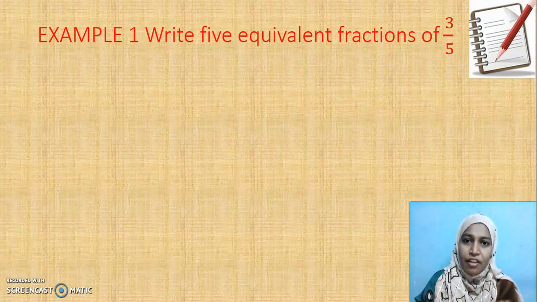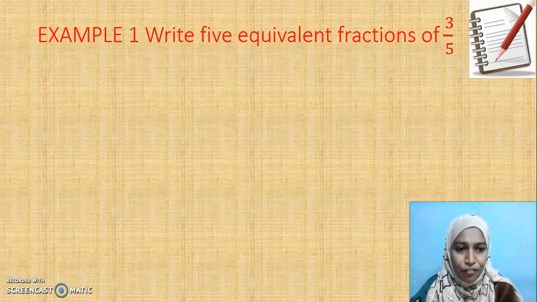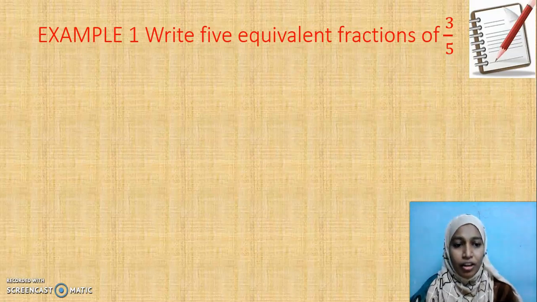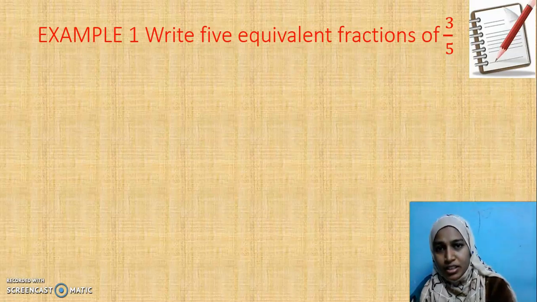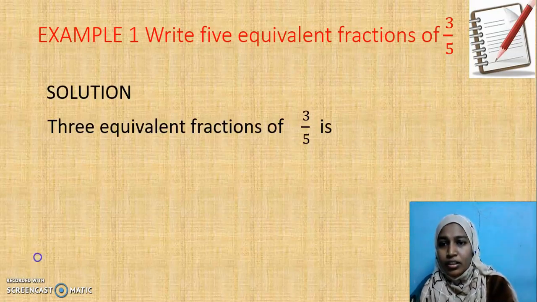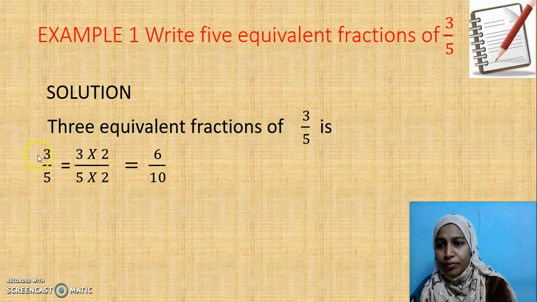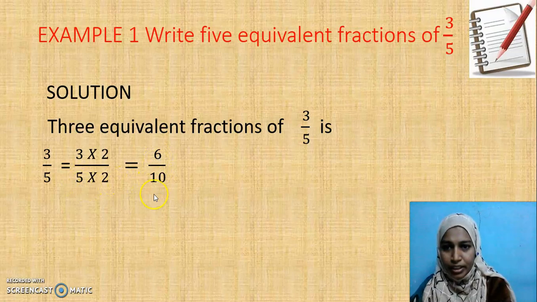Now, let us write 5 equivalent fractions of 3/5. These are all recap for you, my dear children. How to write equivalent fraction? We can get either by multiplying or dividing alone, not by addition and subtraction. Let us start doing it. First, I write 3/5 here. With this 3/5, I multiply 2 in the numerator as well as in the denominator. What do I get? 3 2s are 6, 5 2s are 10. 6/10 is one equivalent fraction of 3/5.